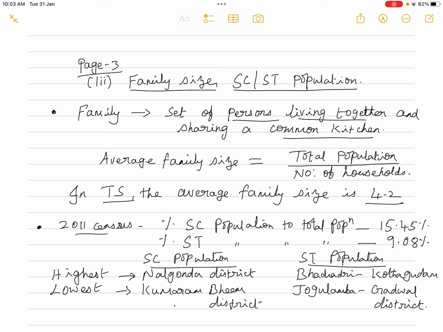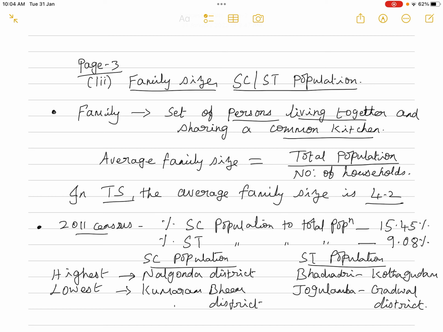So for 0.2 we cannot take into consideration. So parents and 2 children, that is the average family size in the state of TS. Okay. And regarding the scheduled caste and scheduled tribe population, as per the 2011 census, the percentage of SC population to total population is 15.45%, and regarding the ST population, it happens to be 9.08%.